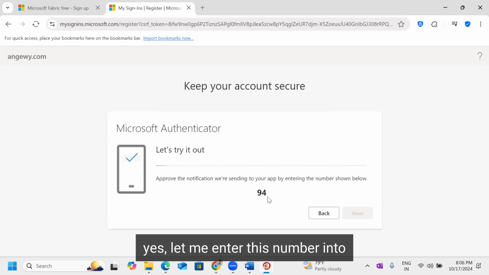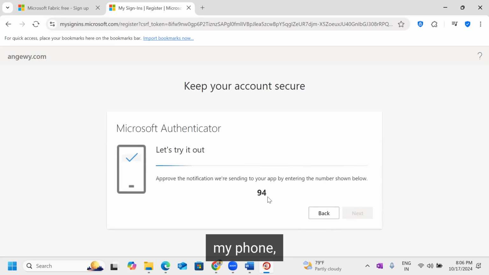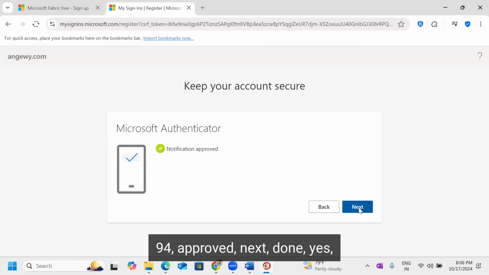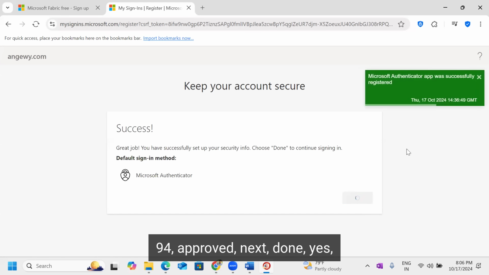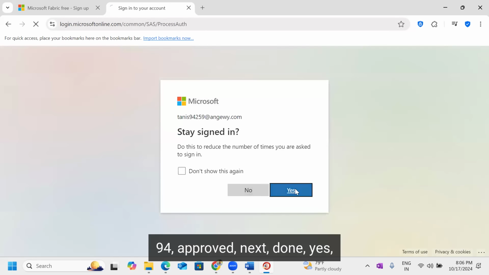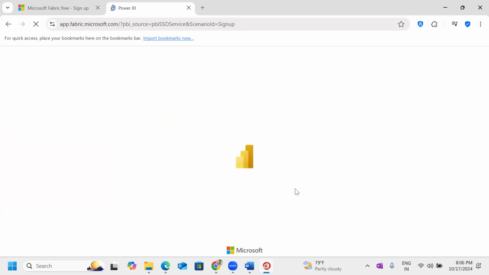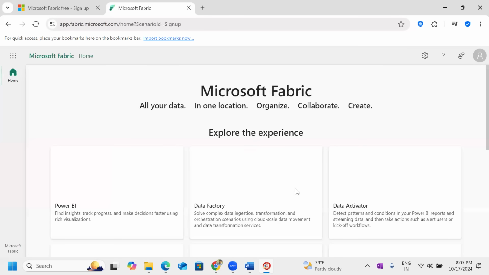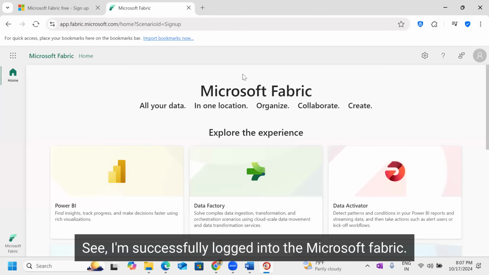Yes, let me enter this number into my phone. 94. Approved. Next. Done. Yes. See, I have successfully logged into Microsoft Fabric.